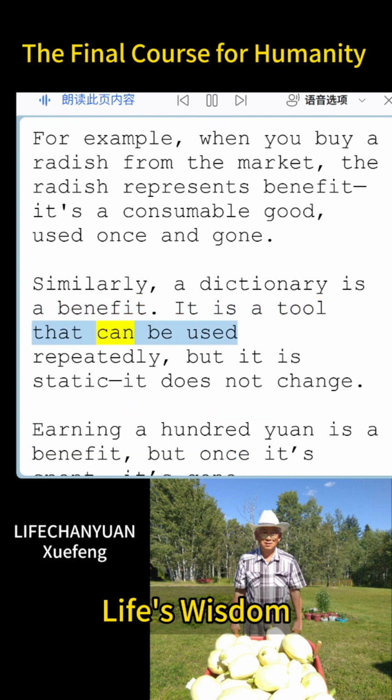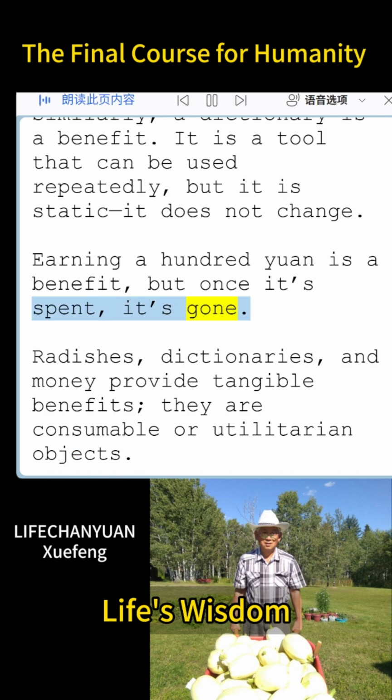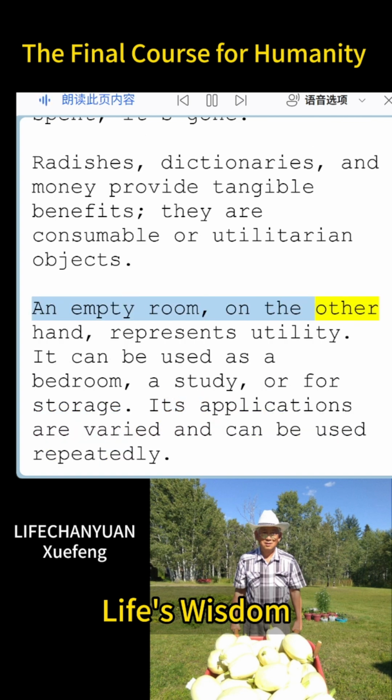It is a tool that can be used repeatedly, but it is static, it does not change. Earning 100 yuan is a benefit, but once it's spent, it's gone. Radishes, dictionaries, and money provide tangible benefits, they are consumable or utilitarian objects. An empty room, on the other hand, represents utility. It can be used as a bedroom, a study, or for storage. Its applications are varied and can be used repeatedly.